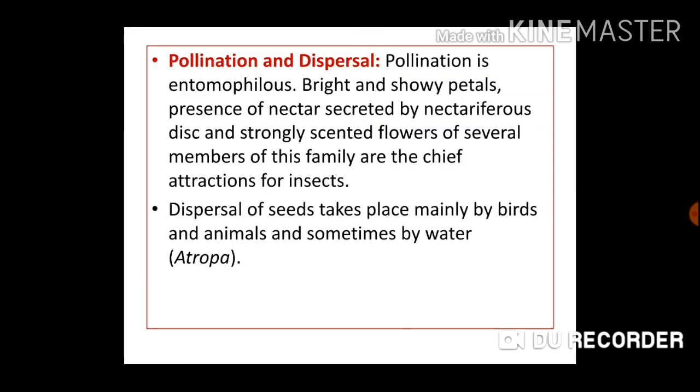Pollination and dispersal. Pollination is entomophilous, that means the insects are the agents of pollination. Bright and showy petals, presence of nectar secreted by nectariferous disc, and strongly scented flowers of several members of this family are the chief attractions for insects. Dispersal of seeds takes place mainly by birds and animals and sometimes by water, for example, Atropa.